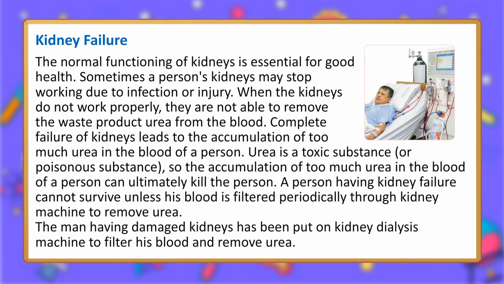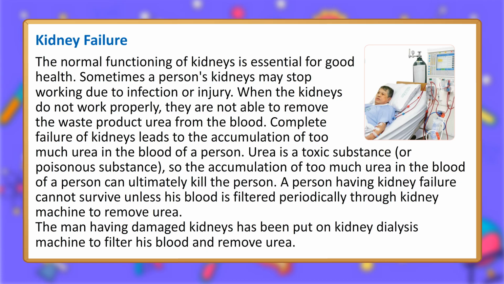Kidney failure. The normal functioning of kidneys is essential for good health. Sometimes a person's kidneys may stop working due to infection or injury. When the kidneys do not work properly, they are not able to remove the waste product urea from the blood. Complete failure of kidneys leads to the accumulation of too much urea in the blood of a person.